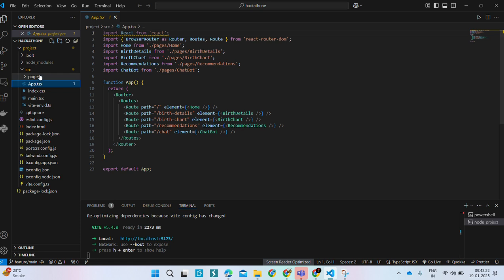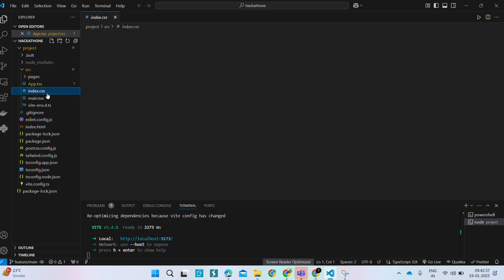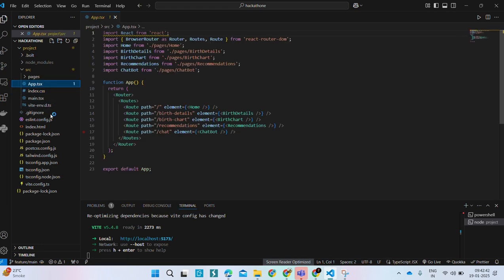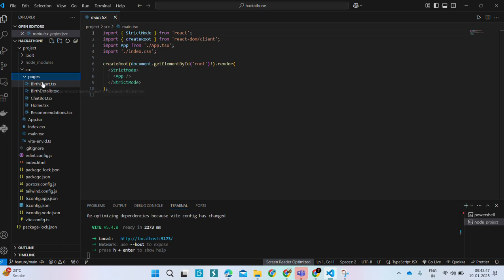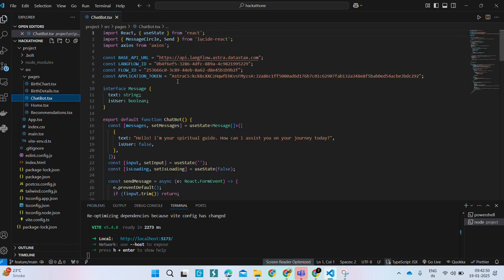The front end we created in React because it is simple to use and most interactive web pages are created in React. So we have used React, and in React we imported those APIs, the Langflow URLs and the application tokens, in the chatbot file.